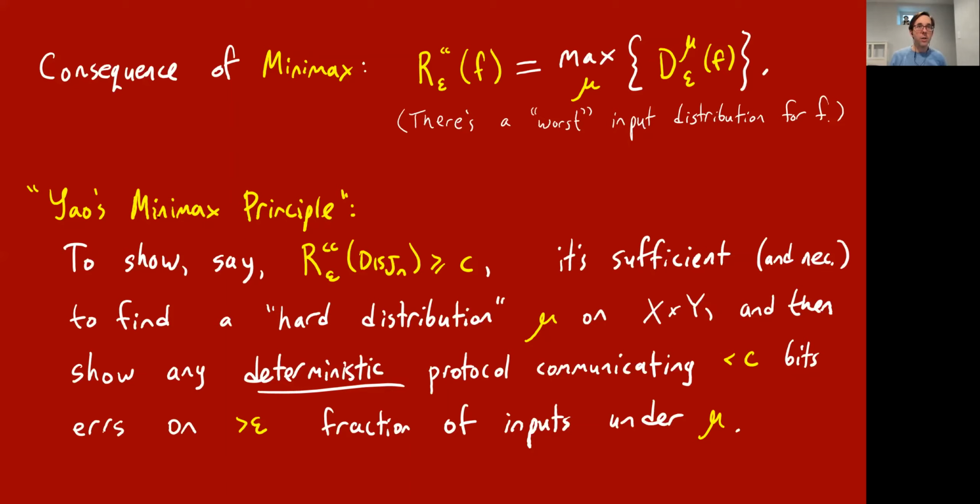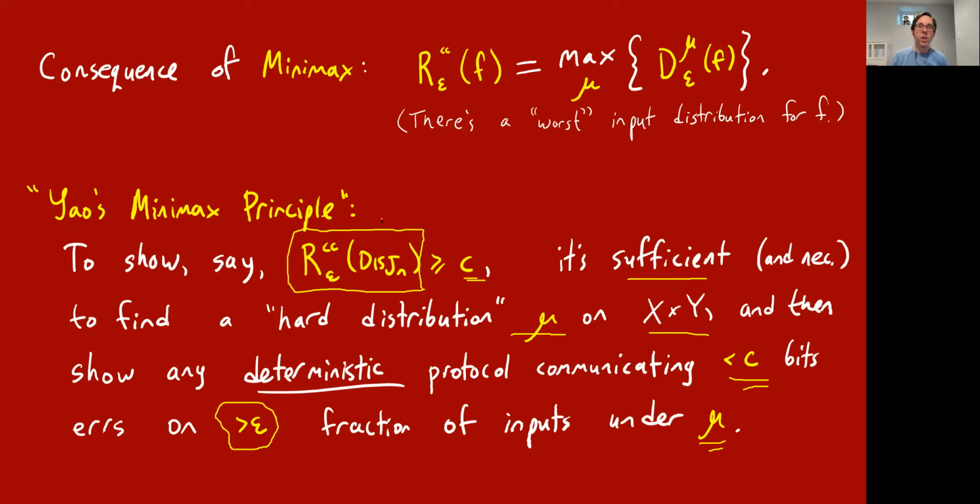So a consequence of Yao's Minimax principle is that, let's say you want to show that the randomized communication cost of some function like the disjointness problem is at least C. Then it's sufficient and also necessary to think really hard, as the mathematical prover, about a really hard distribution mu on inputs that you could give to Alice and Bob, and then show that any deterministic protocol that uses fewer than C bits is going to have more than epsilon error on this hard distribution mu.